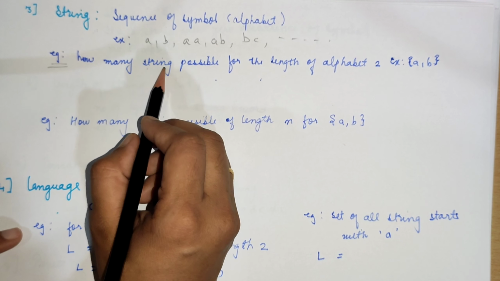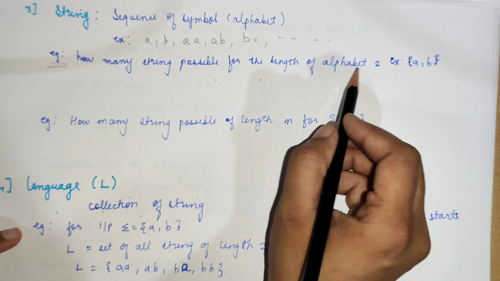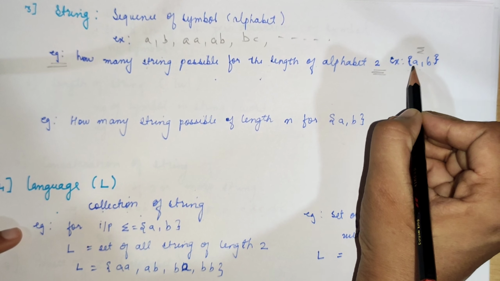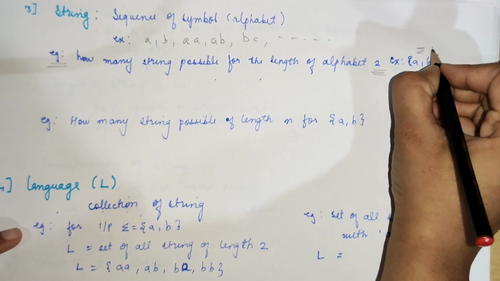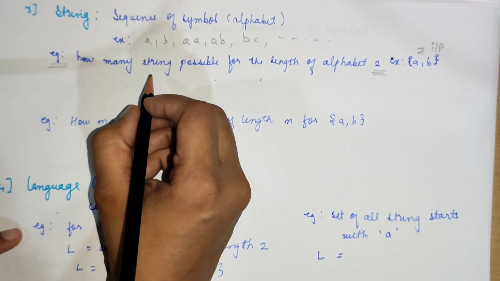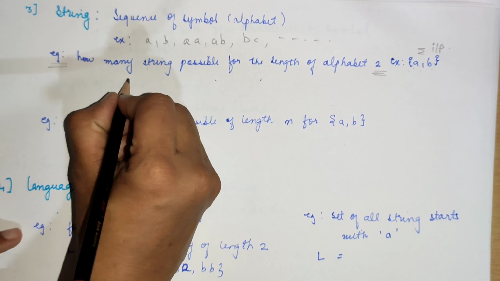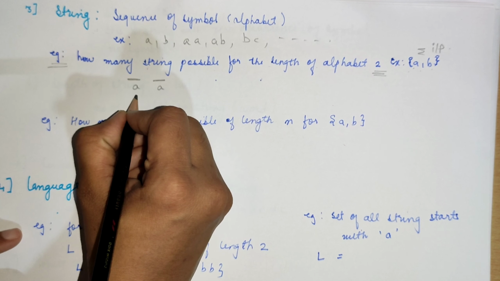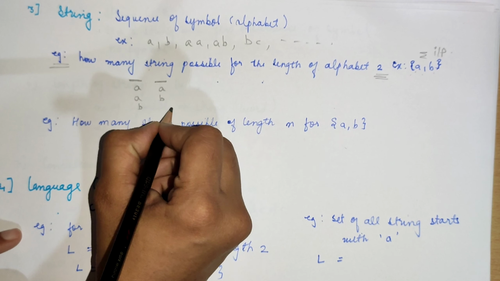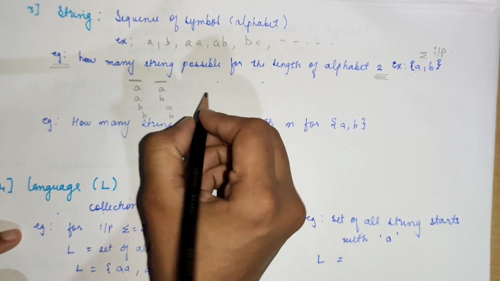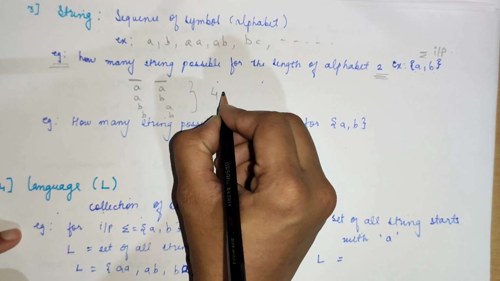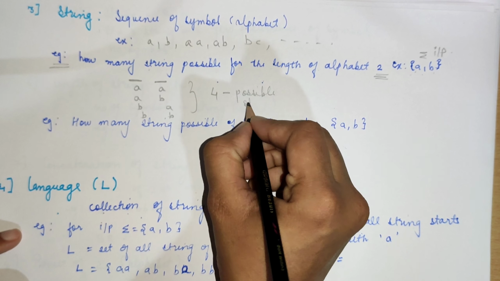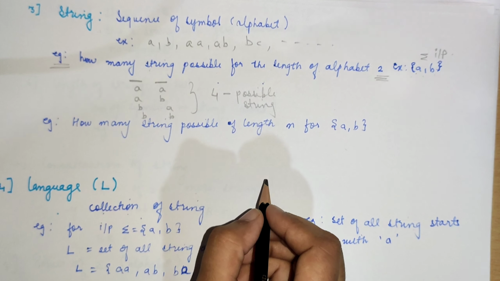We'll take an example so you will be more clear. How many strings are possible for the length 2? They have given the length 2, and they have already given the input A and B. As length is 2, we'll draw two lines and try all the permutations for the set of inputs A and B. It would be AA, AB, BA and BB. So the possible number of strings would be 4. There are 4 possible strings for the length 2, for the alphabet of size 2.